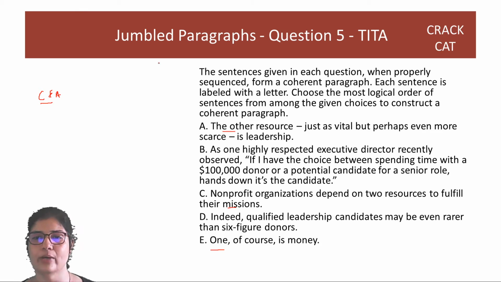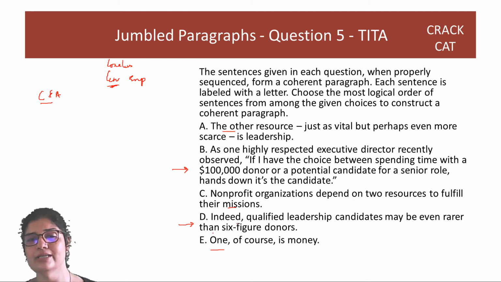Now, just as vital but perhaps even more scarce is leadership. B talks about that as an example, and D gives a generalization. So this is what you guys, always your generalization will come before your example unless this is a conclusion. If it is a conclusion, the generalization, then after the example the generalization will come, right? But here you're saying indeed qualified may be even rarer than six-figure donors as one.